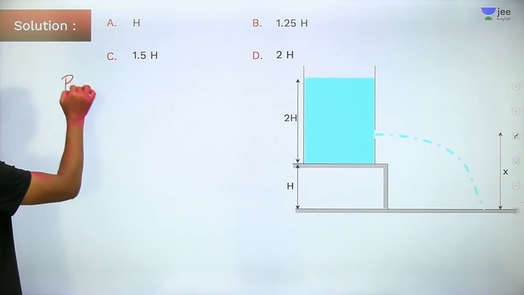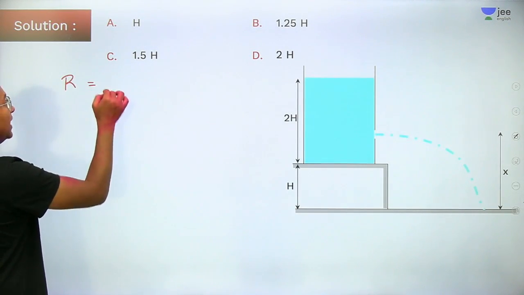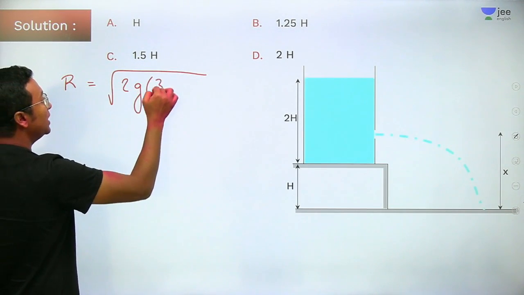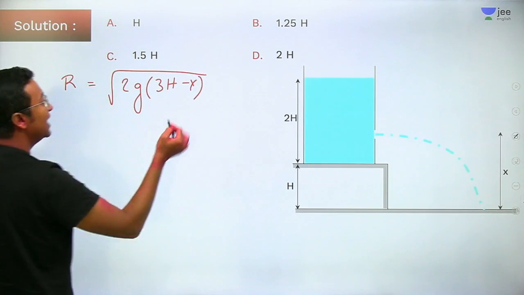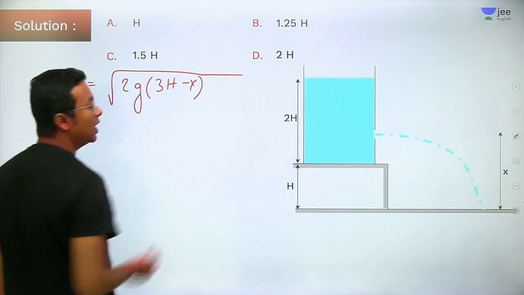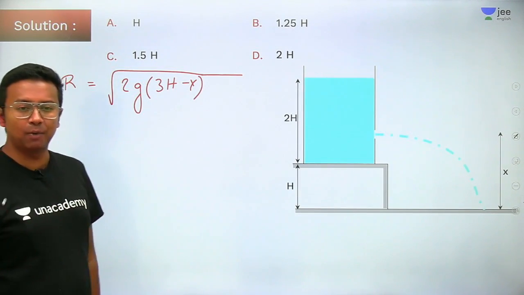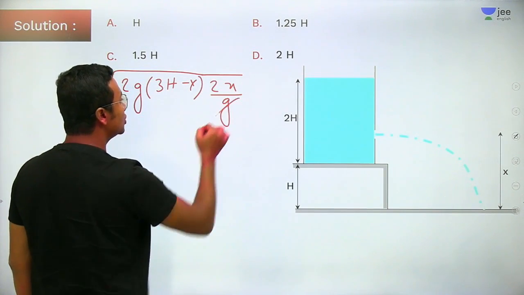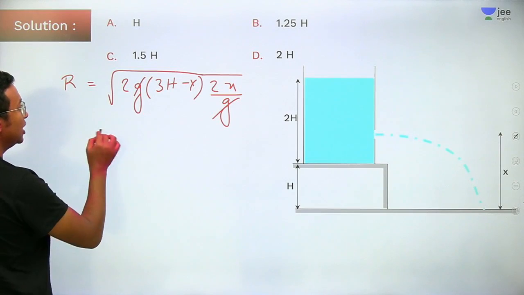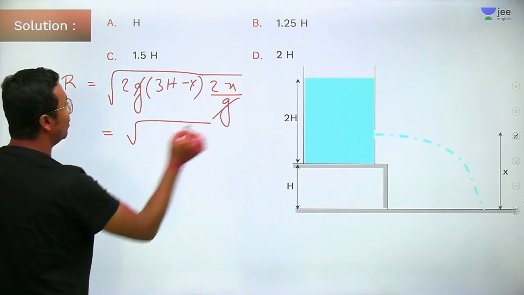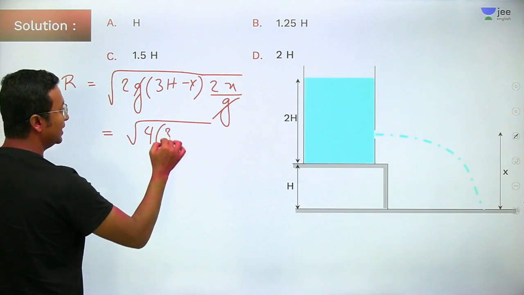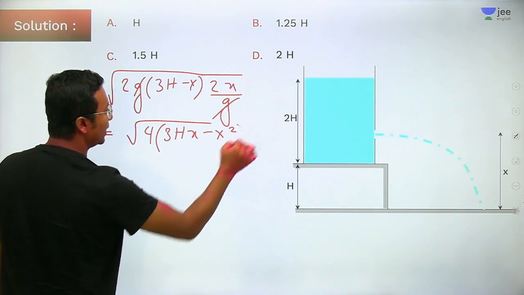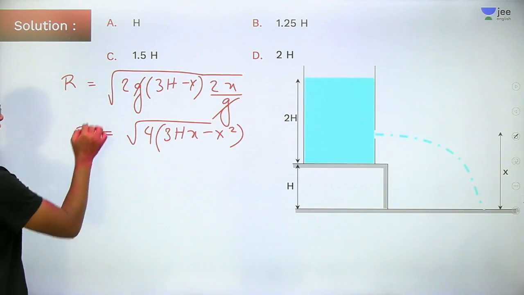We'll write down the range as equal to V into T. So, V came out to be equal to root of 2g into 3h minus x, and T was equal to how much? Root of twice x upon g. So, I can write it as twice x upon g. So, g and g will cancel. So, we will get root of 4 times 3hx minus x square. All right. So, this will be your range.